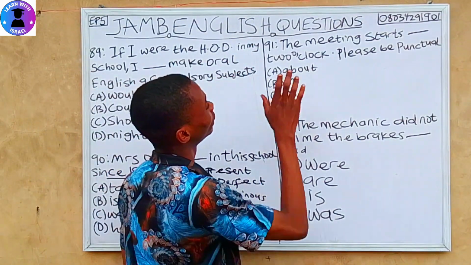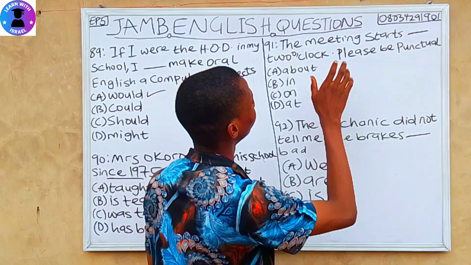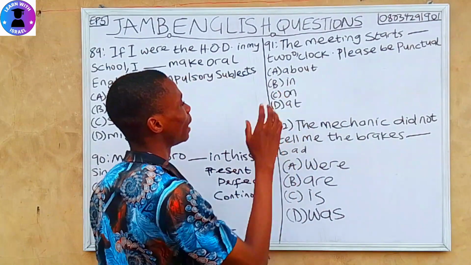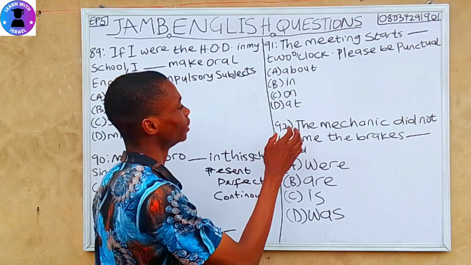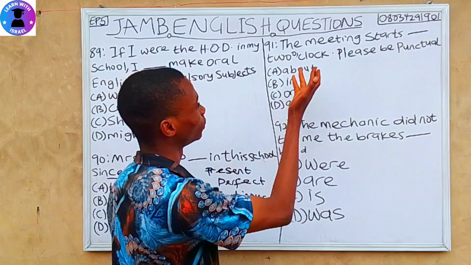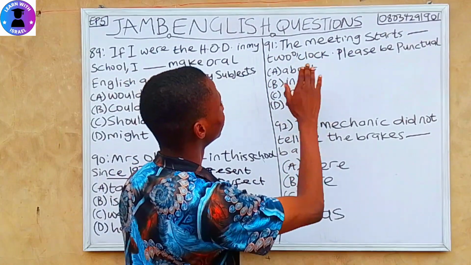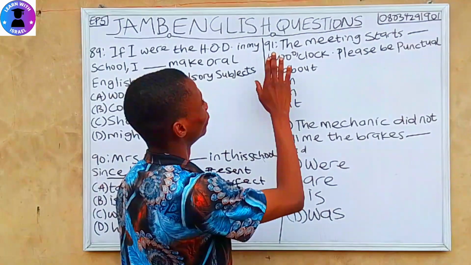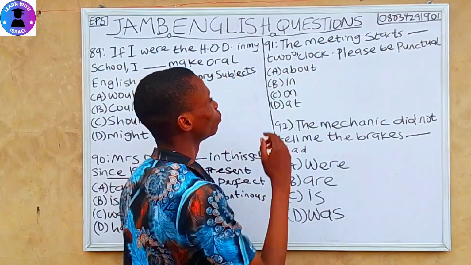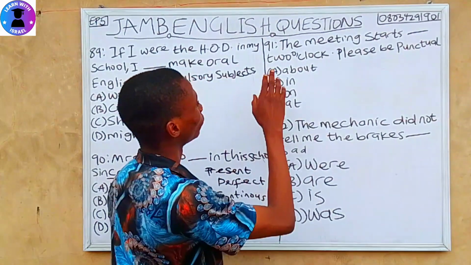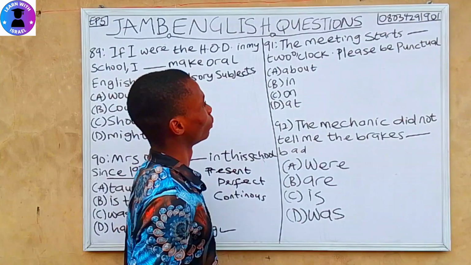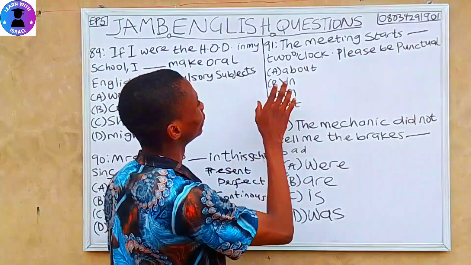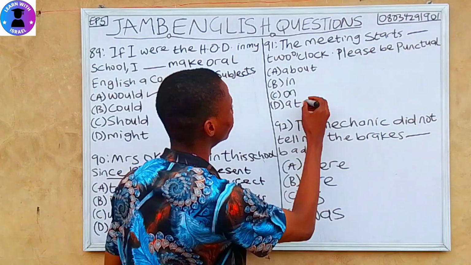Question 91. The meeting starts dash 2 o'clock. Please be punctual. A about, B in, C on, D at. Let's fit the options. The meeting starts about 2 o'clock. That's wrong. Option B, the meeting starts in 2 o'clock. That's wrong. Option C, the meeting starts on 2 o'clock. That's also wrong. Option D, the meeting starts at 2 o'clock, is correct.